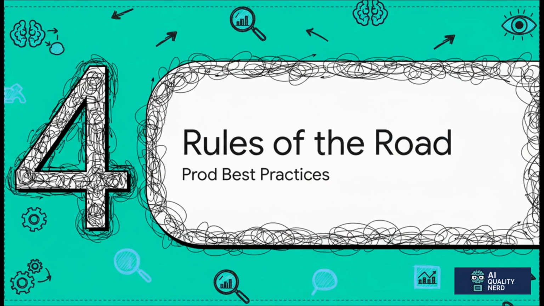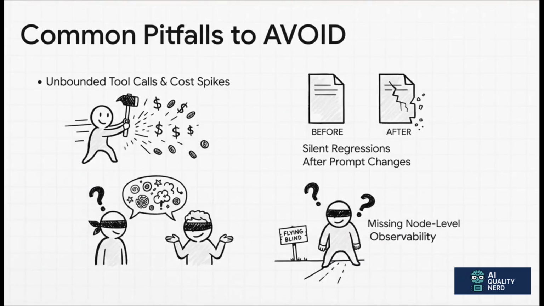All right, as we start to wrap things up, let's boil this all down to a few key rules of the road. These are the best practices that are going to keep your project out of the ditch. So here are the big landmines you absolutely have to avoid. First, agents that can call tools over and over and over, just running up a massive bill. Second, those sneaky, silent regressions that pop up after you make a tiny change to a prompt. Third, hallucinations that are so subtle, they slip right past a quick check. And finally, a lack of what we call node-level observability. That just means you can't see what's happening at each individual step of your agent's process. And without that, you're flying completely blind, trying to debug a total black box.